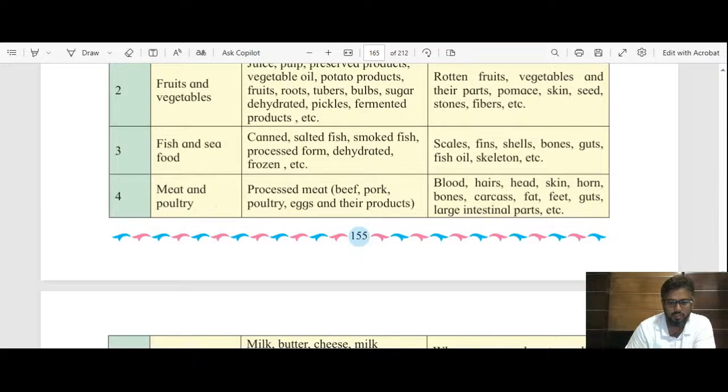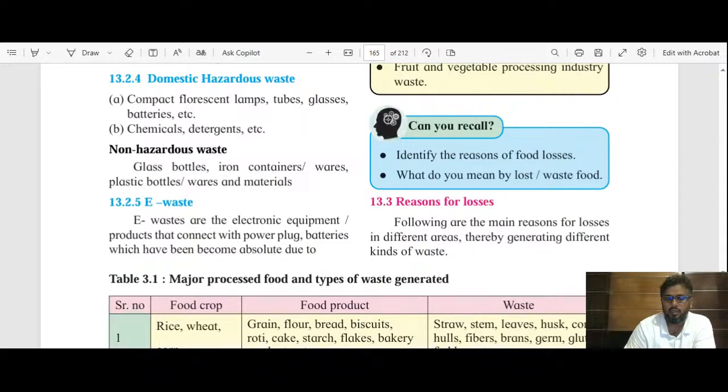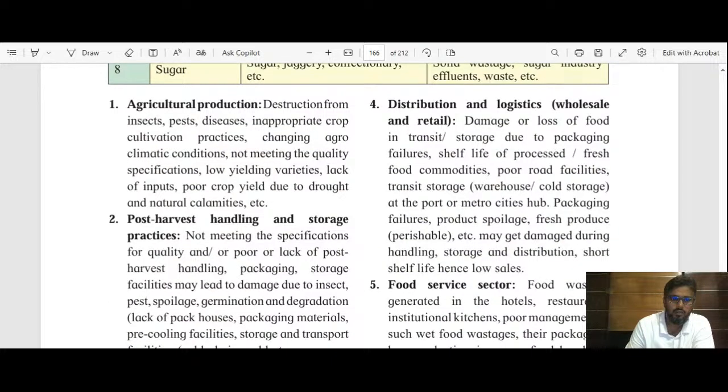Now the next point is losses: the reasons for the losses, why food is wasted, and what the different reasons are. The things present in the environment or the surroundings are increasing the waste. We'll see them one by one. First one is with regard to agricultural production.